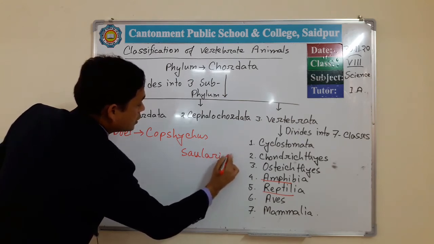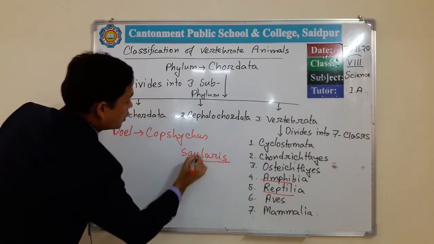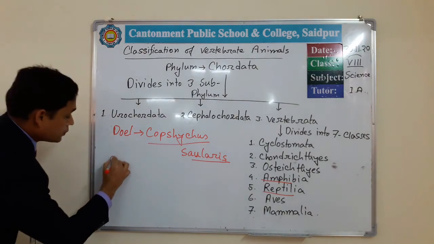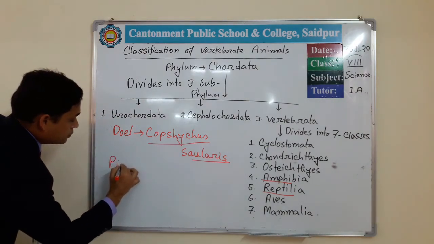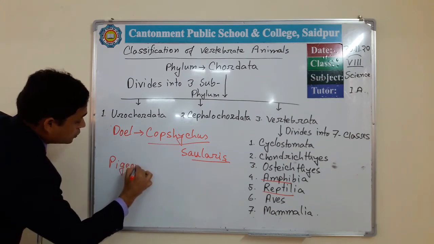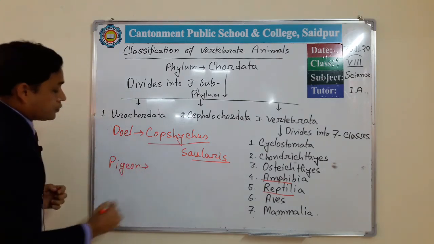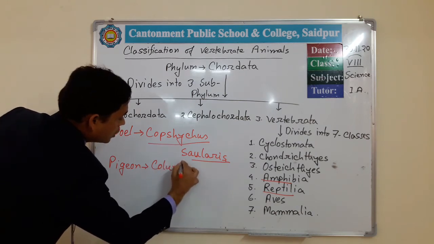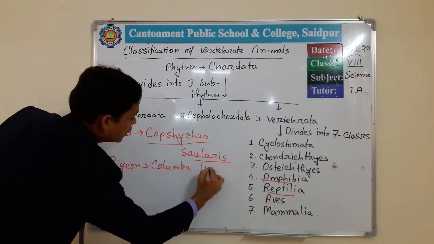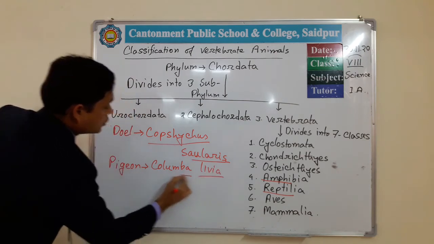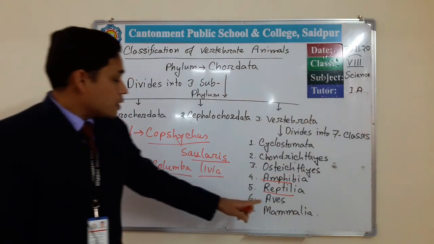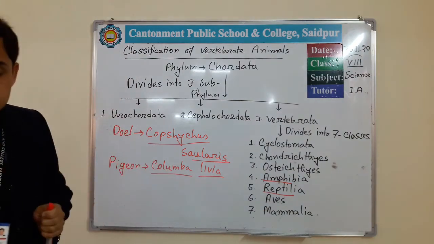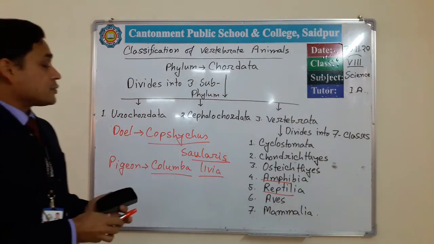This is the scientific name of our national bird Doel. And you can mention the pigeon, Columba livia. So that's all about the class Aves, and these are the examples of animals of this class.